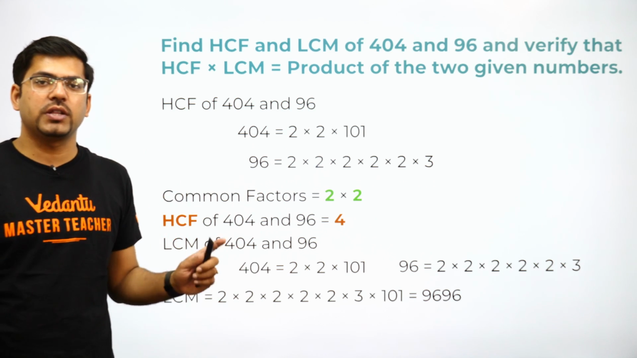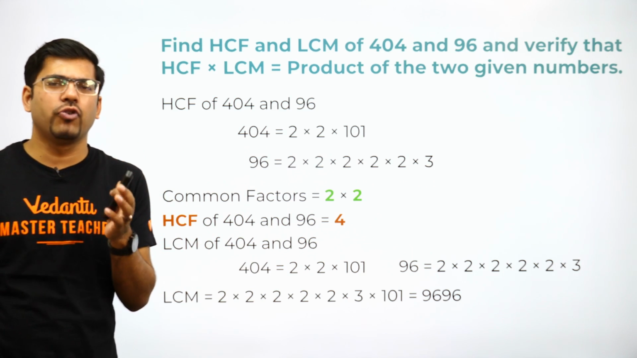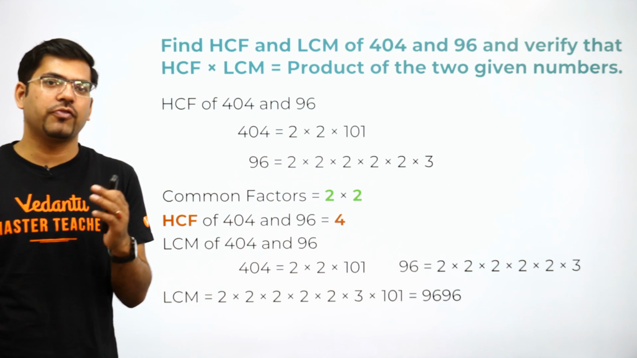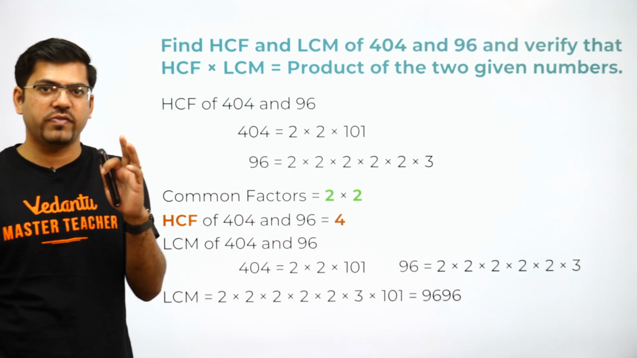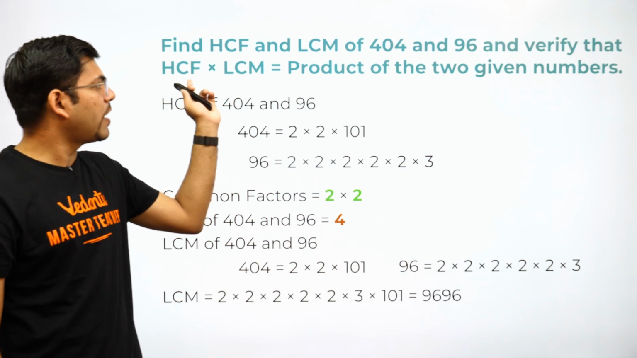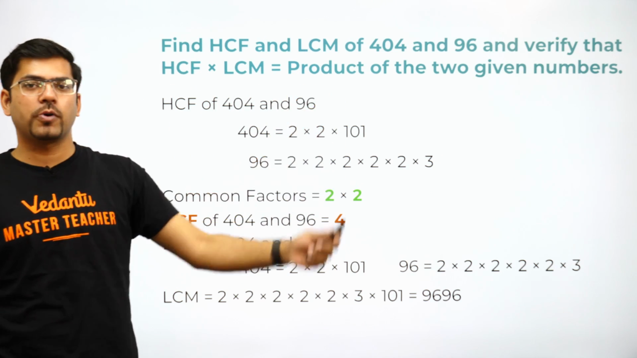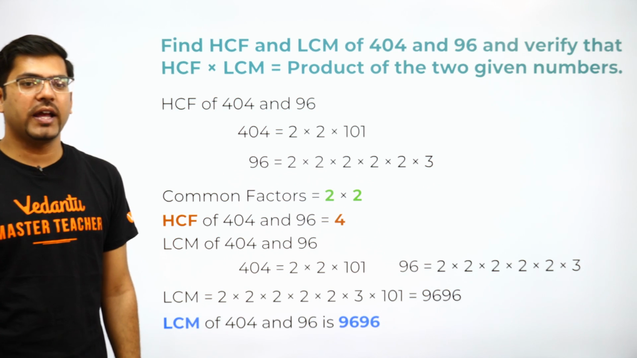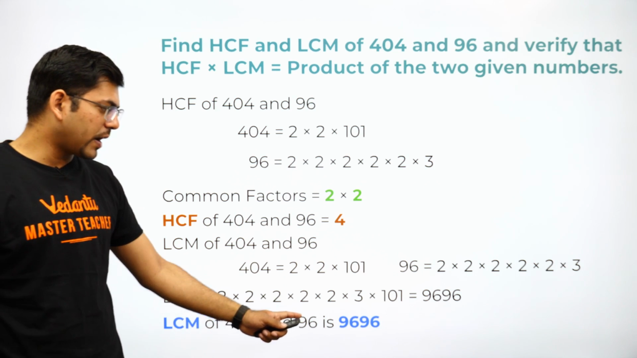don't underestimate this question. This question might come for 3 marks. 4 marks is a lesser probability, but yes, 3 marks is a very good probability. It won't come for 2 marks because verification is always there. You have to verify that HCF into LCM is equal to the product of the 2 given numbers. So this might come. Now moving to the next, this LCM of both 404 and 96.